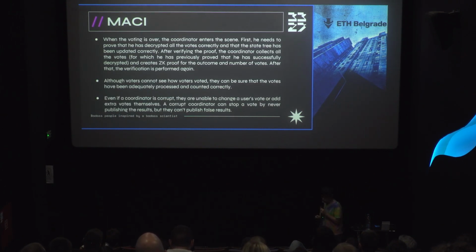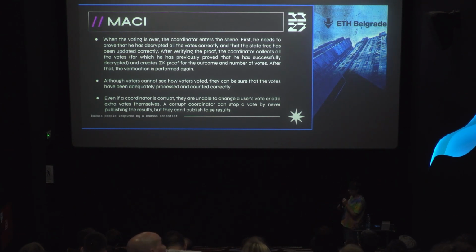When the voting is over, the coordinator will enter the scene. The coordinator will need to make a zero knowledge proof that he decrypted all the votes correctly and that he updated state 3 correctly. After that, he needs to collect all the votes and make a zero knowledge proof with the outcome of the voting.